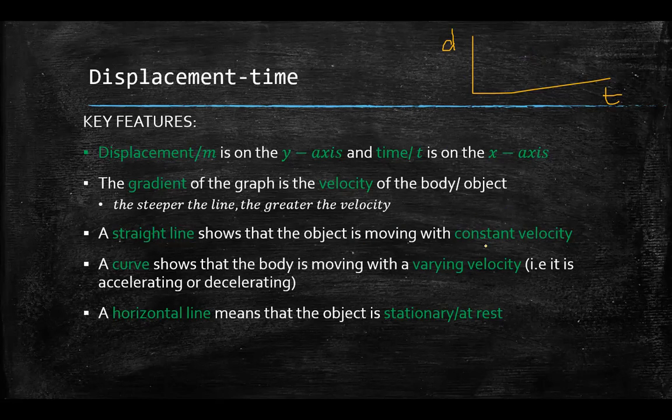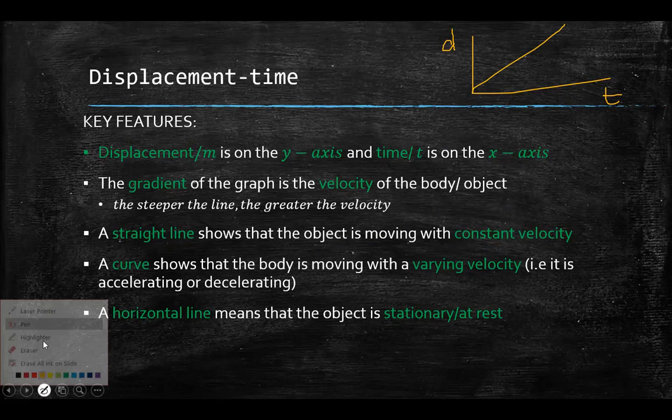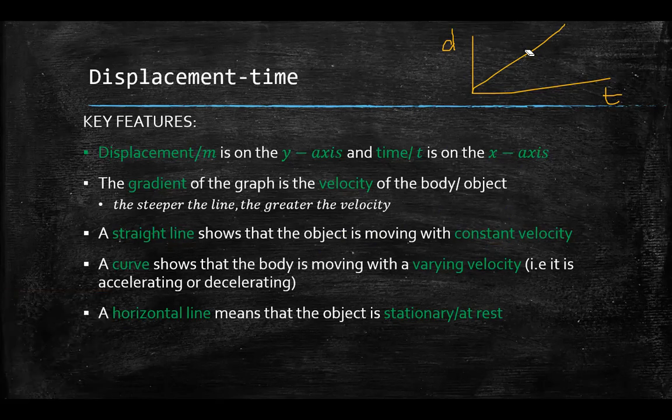A straight line, we said, is a constant velocity, because we know that straight lines have a constant gradient. If it's a curve, we know that the gradient of a curve is not the same at every point. So let me say my graph looks like this.